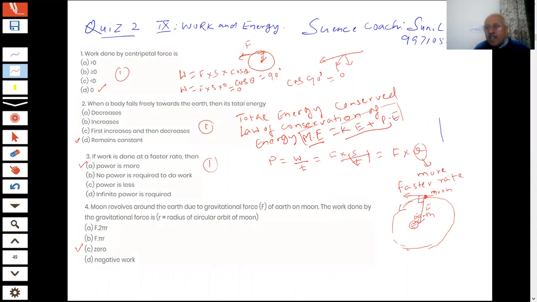The force is acting like this. You can see that the direction of the force is perpendicular to the motion of the moon. Therefore, student, we have already given the answer for this. Work is equal to F into S into cos of 90 degree, which is F into S into 0. So 0 work is done. Is the correct answer. 1 mark given.